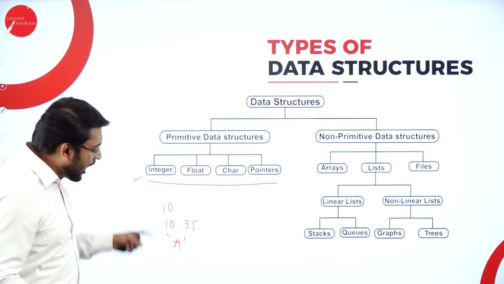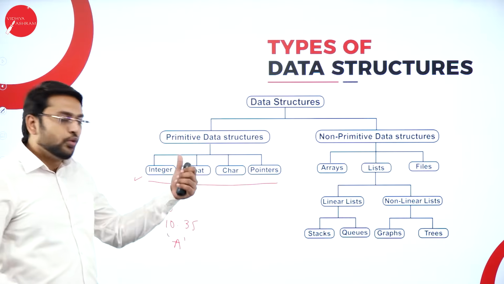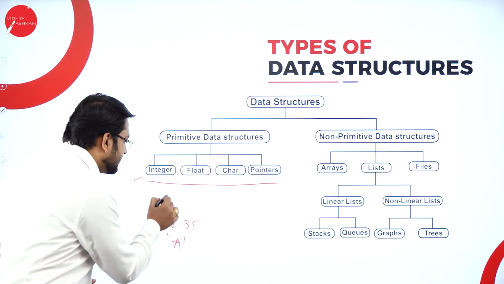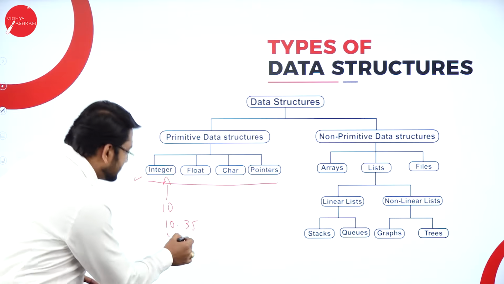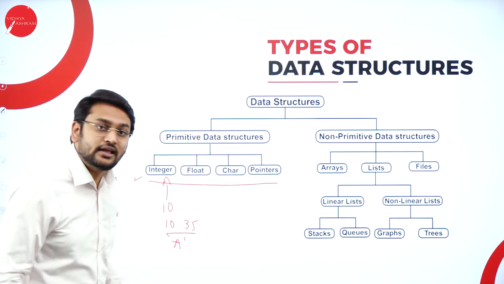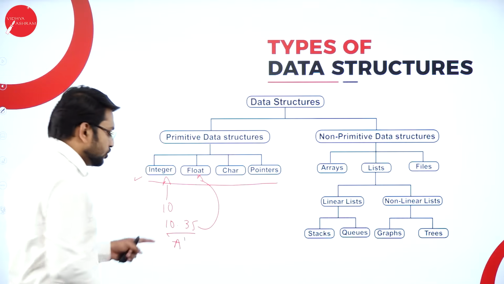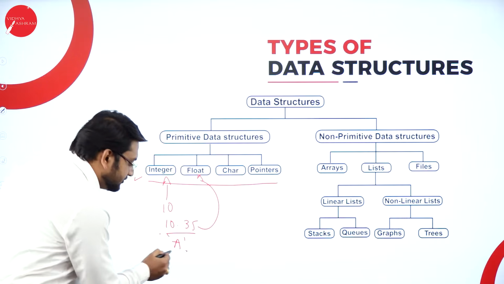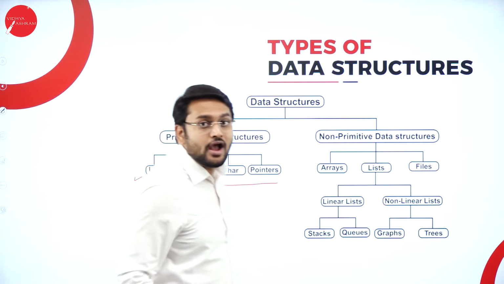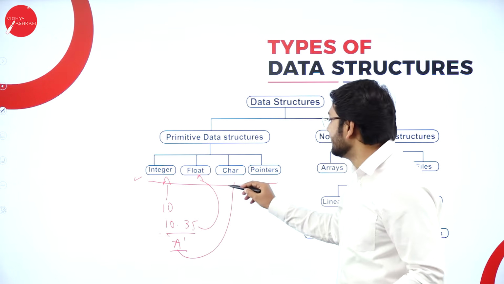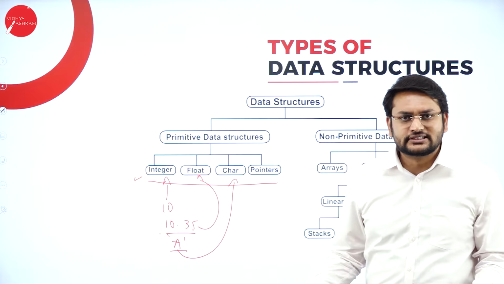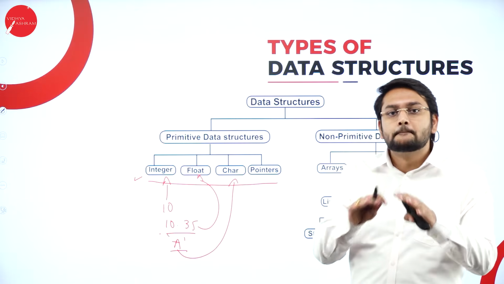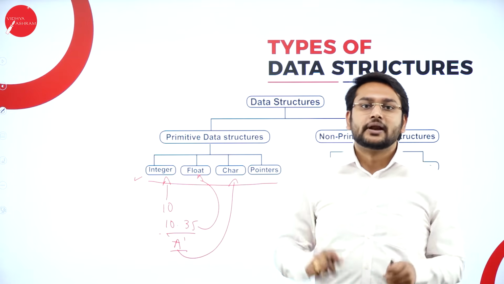Now, can you identify which data structure or data type 10 belongs to? Yes, of course, if I write 10, that is an integer. So what is this 10.35? Can I consider this as a float? Yes, because you have two parts in this. You are also storing the decimal values. And what type of data is A? Obviously, I will be treating this A as a character. All of you have used this. I don't have to speak much about this, but still, let me discuss it to give you the basic knowledge before I get into the complex things.